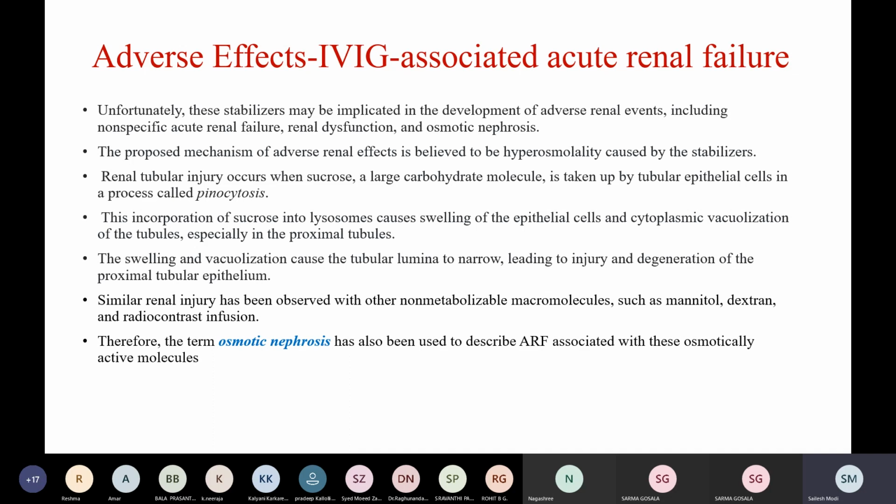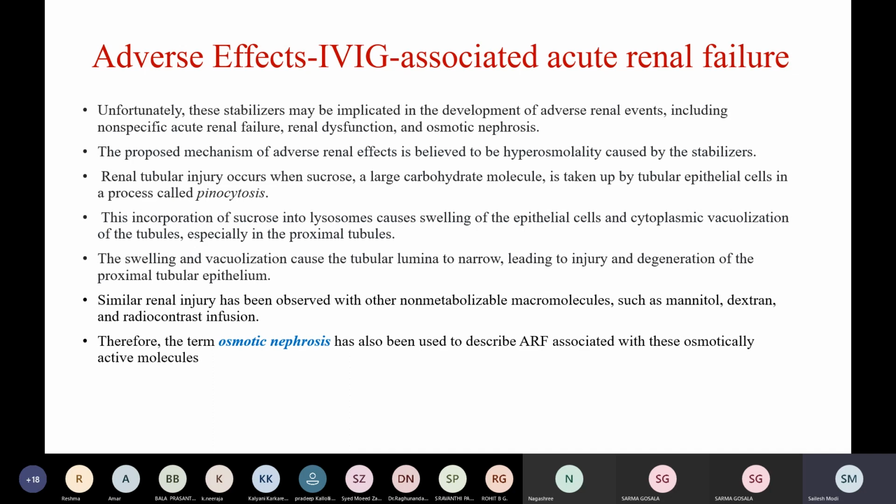The proposed mechanism of adverse renal events is believed to be due to hyperosmolality caused by the stabilizers. Renal tubular injury occurs when sucrose, a stabilizer like a large carbohydrate molecule, is taken up by tubular epithelial cells by a process called pinocytosis. This causes incorporation of sucrose into lysosomes, which causes swelling of epithelial cells and cytoplasmic vacuolization of the tubules.